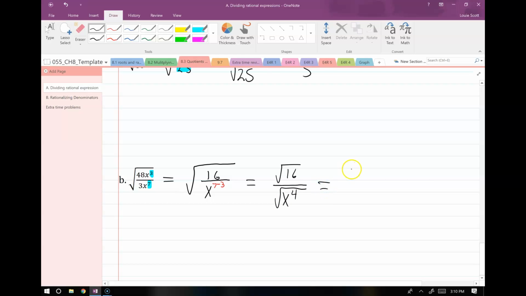And I know how to simplify both of these. I get 4 over, remember, this is an even exponent, which means to pull it out of a square root, I cut it in half.